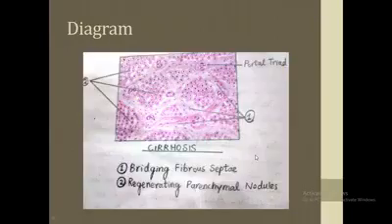Now this is the diagram you are going to draw in your copies. This is the same as you have seen before. These are the uniform sized micronodular patterns with thick interfibrous septa. These are the portal triads and ductular proliferations present. This is the central vein. These fibrous septa are present between the central vein and portal triads, or between portal triads and portal triads. And these are the bridging fibrous septa. These are the regenerating parenchymal nodules.